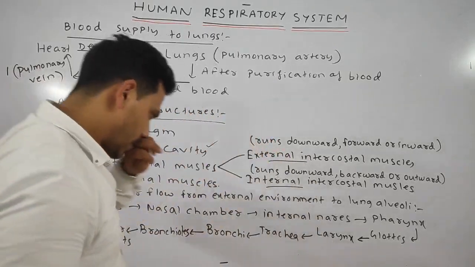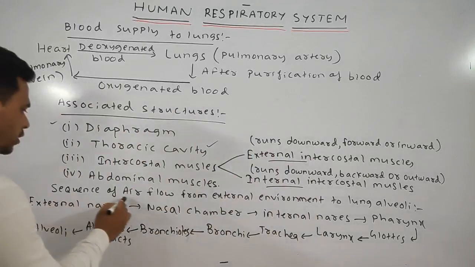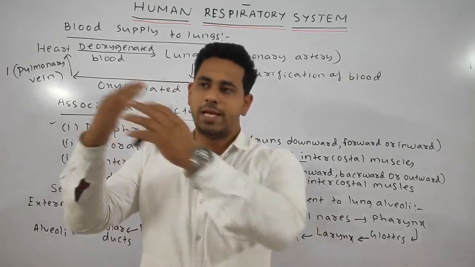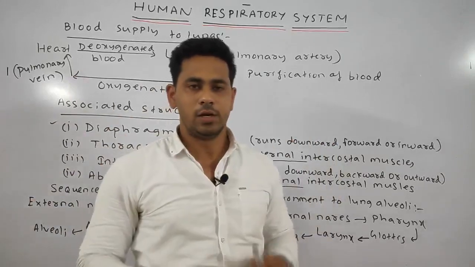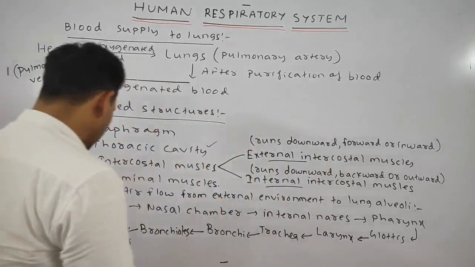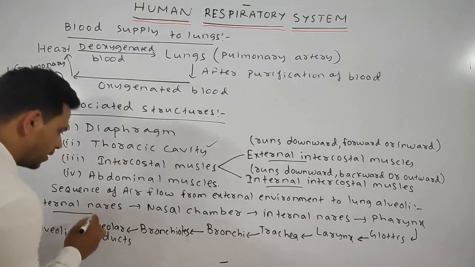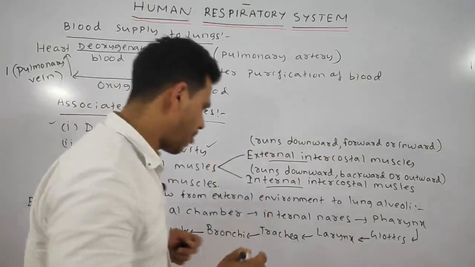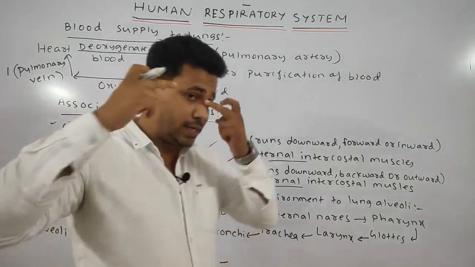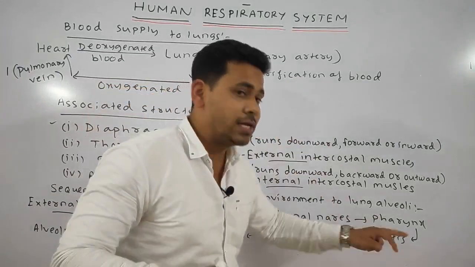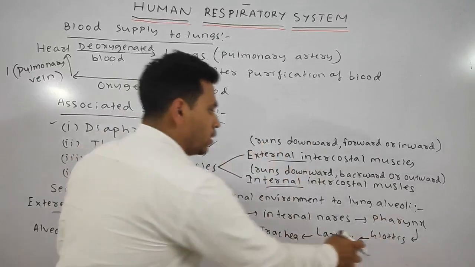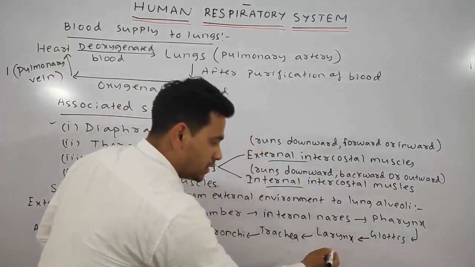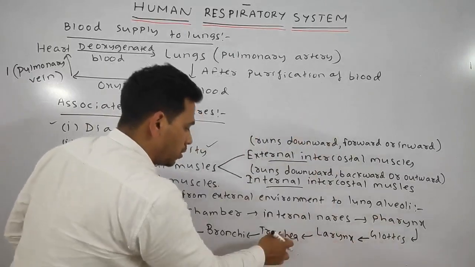Lastly, what is the sequence of airflow? How does the air go from the external environment up to the lungs? First the external nares, meaning the nostrils, then the nasal chamber, then the internal nares to the pharynx region, pharynx to the glottis, then the larynx region, and then the tube-like structure called the trachea.